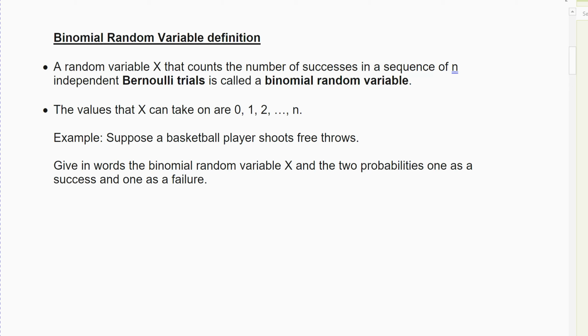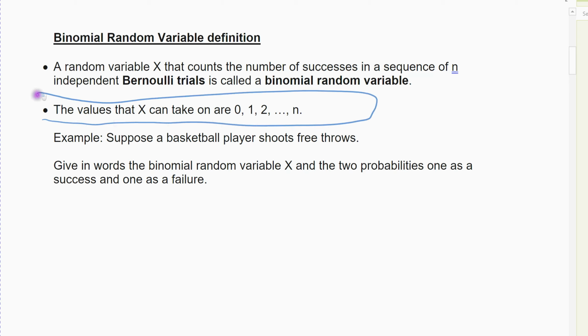I can flip a coin once, twice, 15 times, 20 times, 100 times. It doesn't matter. I can flip it as many times as I want. Each outcome had two possibilities, heads or tails. So it's binomial because there were two possible outcomes for each toss. But I can do many, many of those tosses. And so that's what we mean by the x value representing how many times I do the Bernoulli experiment. Flipping a coin, shooting a free throw, whatever it is.